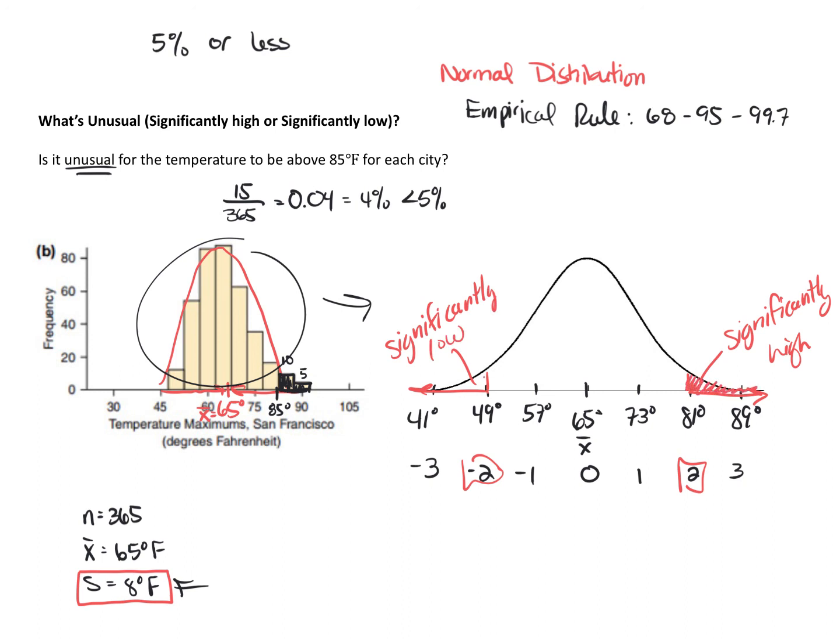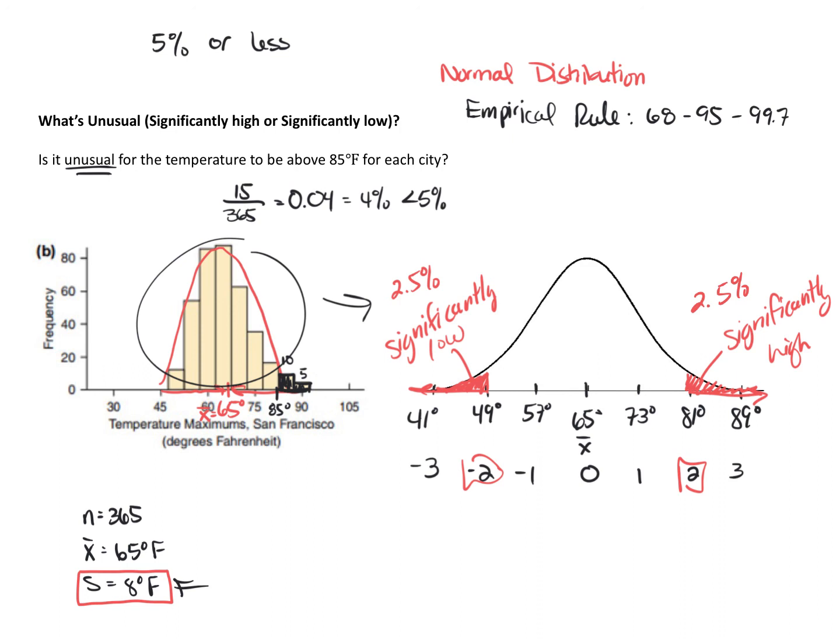Values that are significantly high or significantly low, meaning they are two or more standard deviations from the mean, have a probability of about 2.5% each. So 2.5% on that side and 2.5% on this side, which makes up 5%. So the probability that temperatures are going to be above 81 degrees is approximately 2.5%.